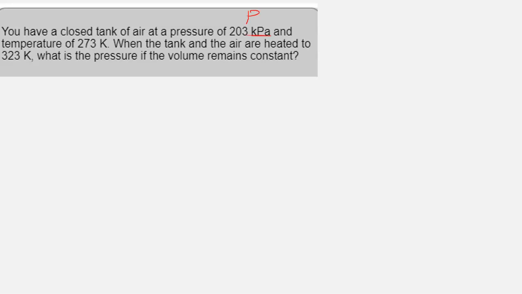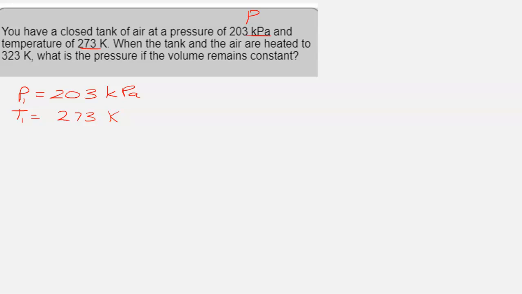And the pressure of the gas in that closed tank is 203 when the temperature is 273. I know that they're in the same sentence. If you read it carefully, it's telling you that these are the initial conditions. So that's a temperature right there. So I know I have a pressure of 203 kilopascal. I have a temperature of 273 Kelvin. And I know those two conditions go together. Those are the starting conditions of my gas.